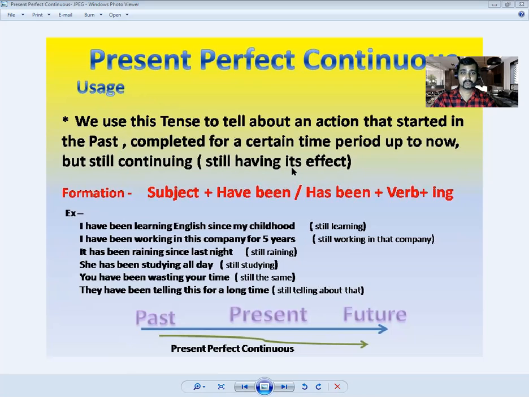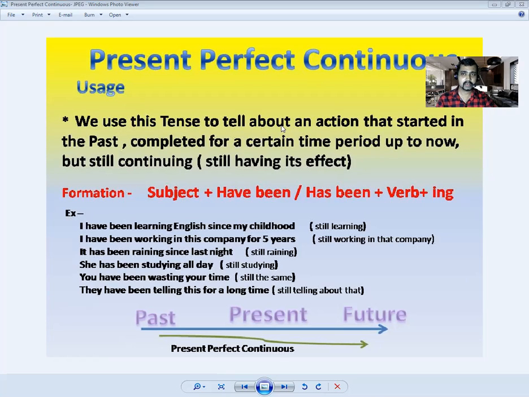So what is the usage? It's used to tell about an action that started in a past time period, completed for a certain time period, but still continuing. For now, here there is this formation. We always use have been and has been.